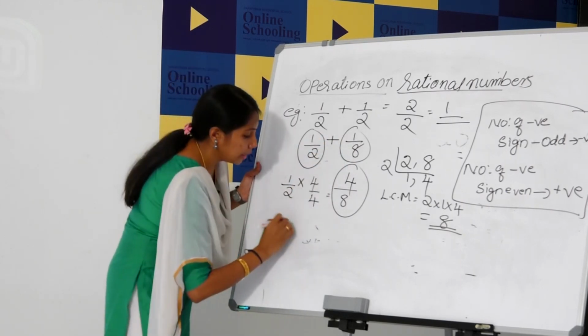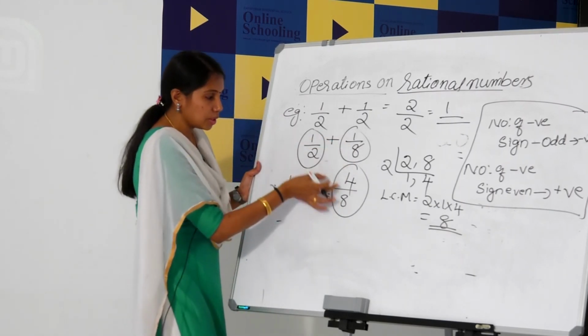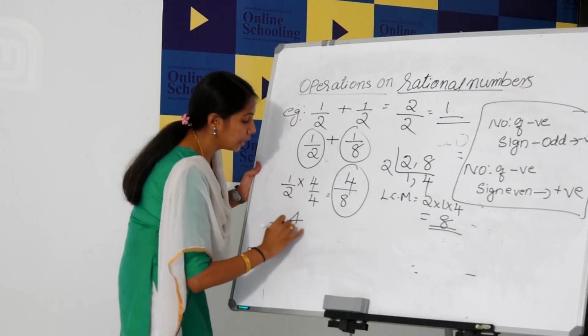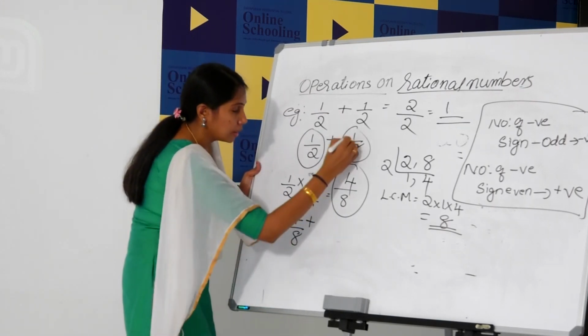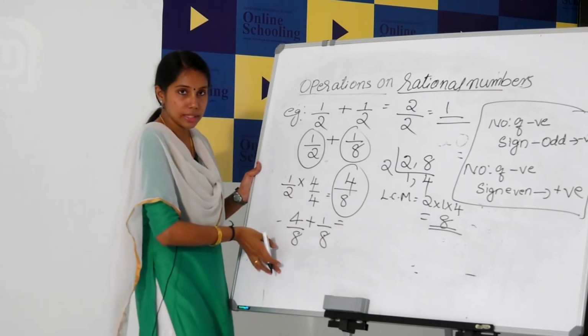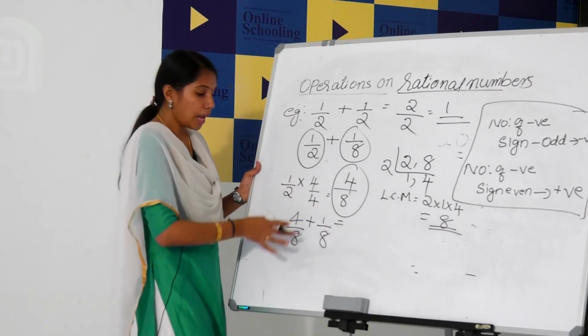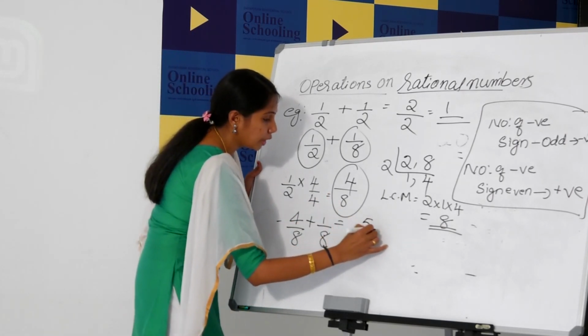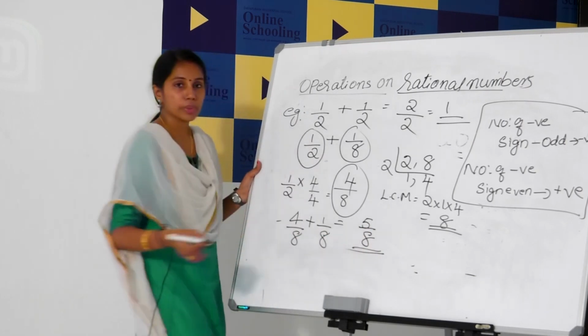So, then next step we need to add these two numbers 4 by 8 and 1 by 8. See, 4 by 8 plus 1 by 8. What is the final answer? 4 plus 1. Now the denominators are same. Just add the numerator and put the same denominator. So 4 plus 1, 5. 5 by 8. Clear?